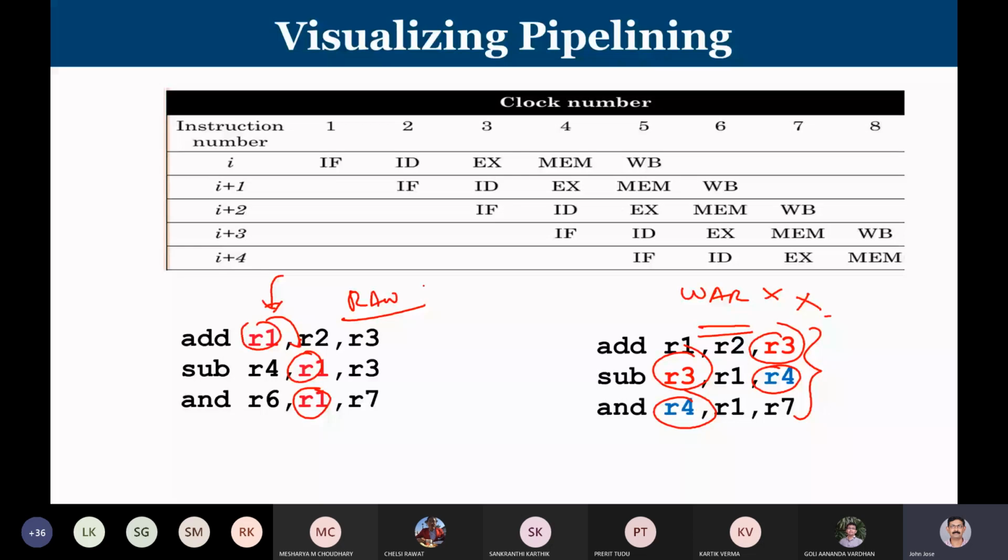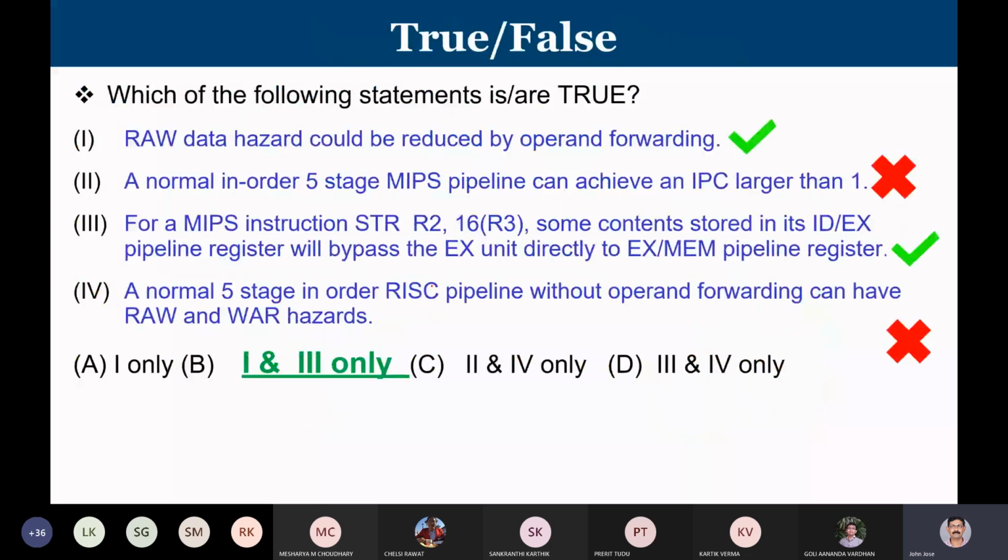RAW hazard can happen. So the statement, a normal 5-stage in-order pipeline without operand forwarding can have RAW and WAR hazards, is wrong, since WAR hazards will never happen. So out of the 4 statements given, the first one and the third one are correct. So the answer is 1 and 3 only. These are the correct answer.